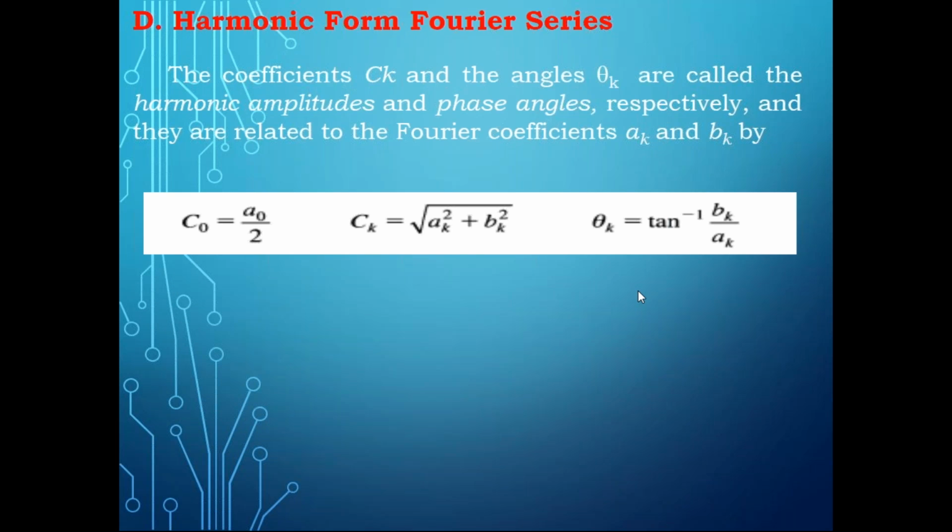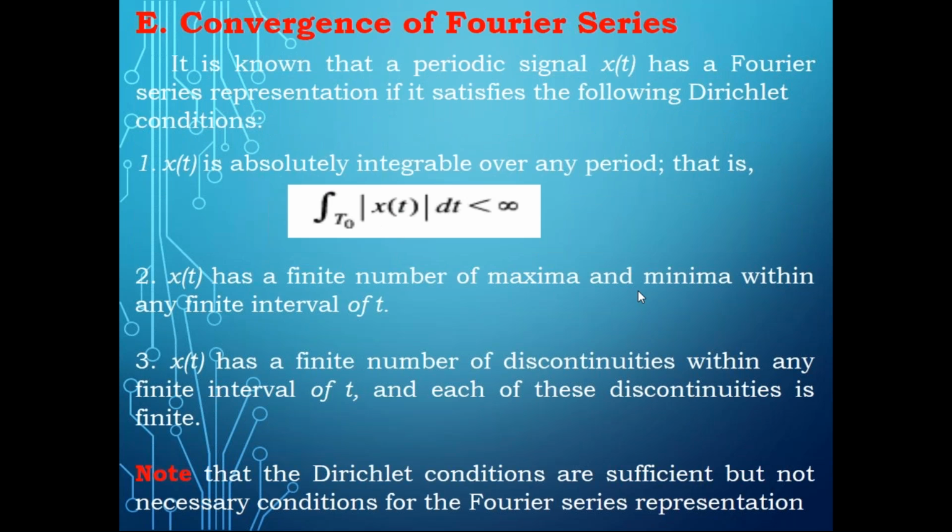The next concept which I'm going to discuss in today's class is convergence of Fourier series. Please try to understand the meaning of convergence. Convergence is nothing but existence, or to be there.